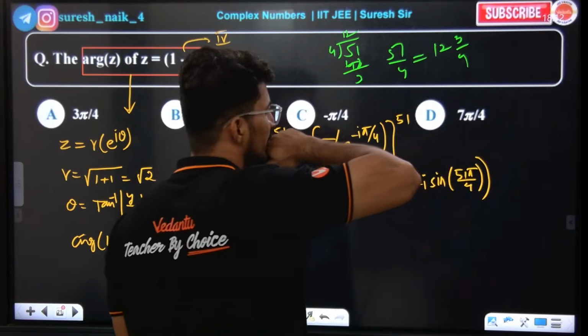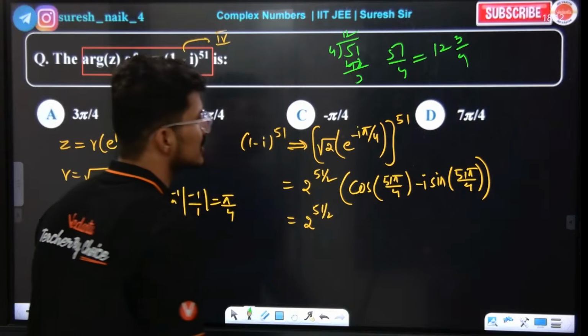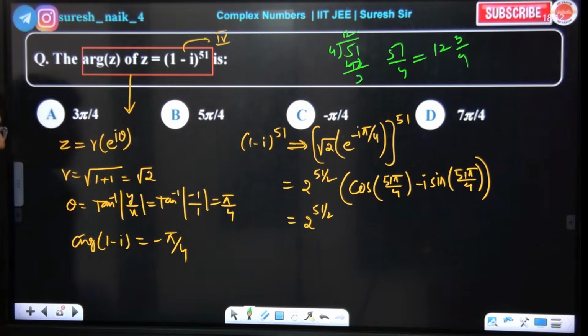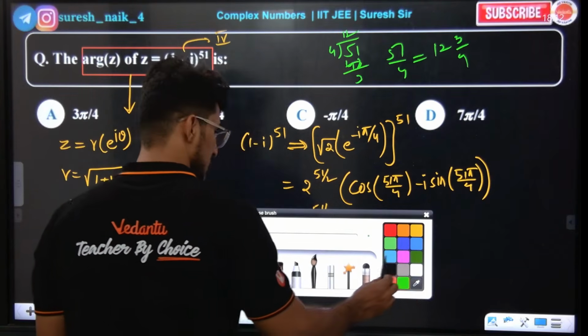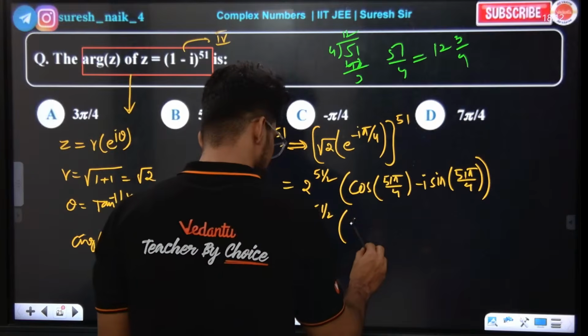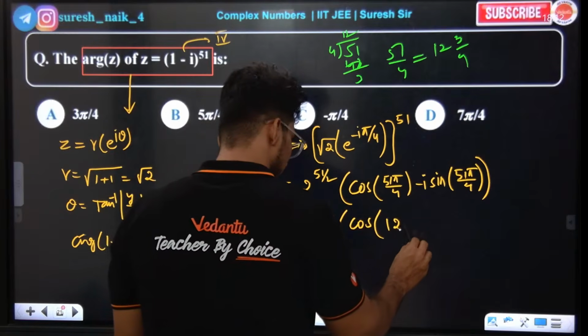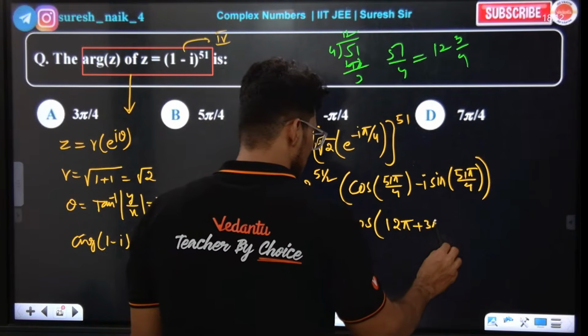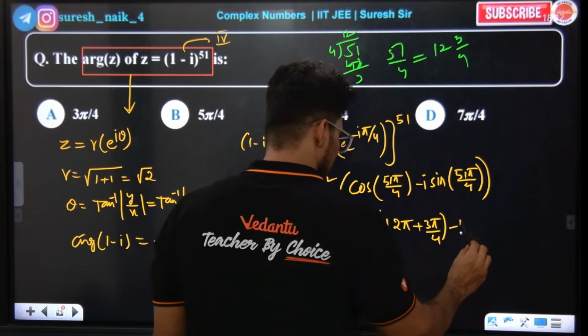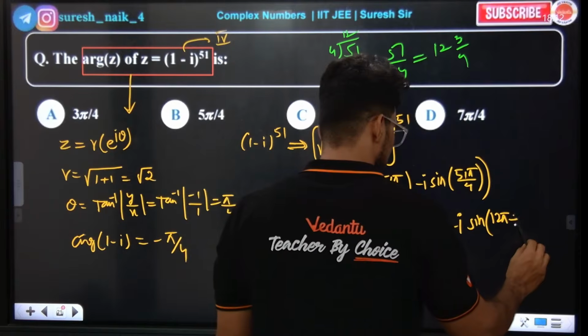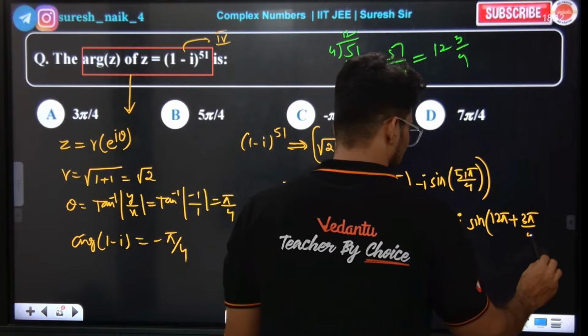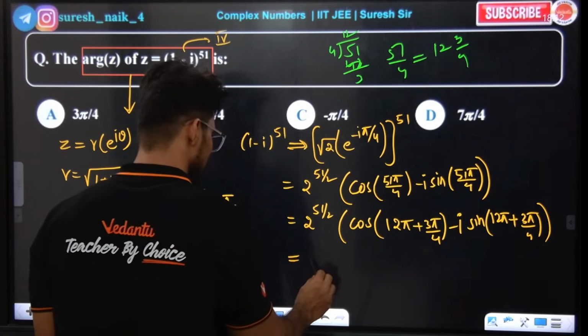You can write it like 48, 50 and so, 12 pi plus 3 pi by 4. Yes sir, no? Yes sir. Sir, can I write this as cos of 12 pi plus 3 pi by 4 minus i sin of 12 pi plus 3 pi by 4? If you write like this, it will be very easy for you.